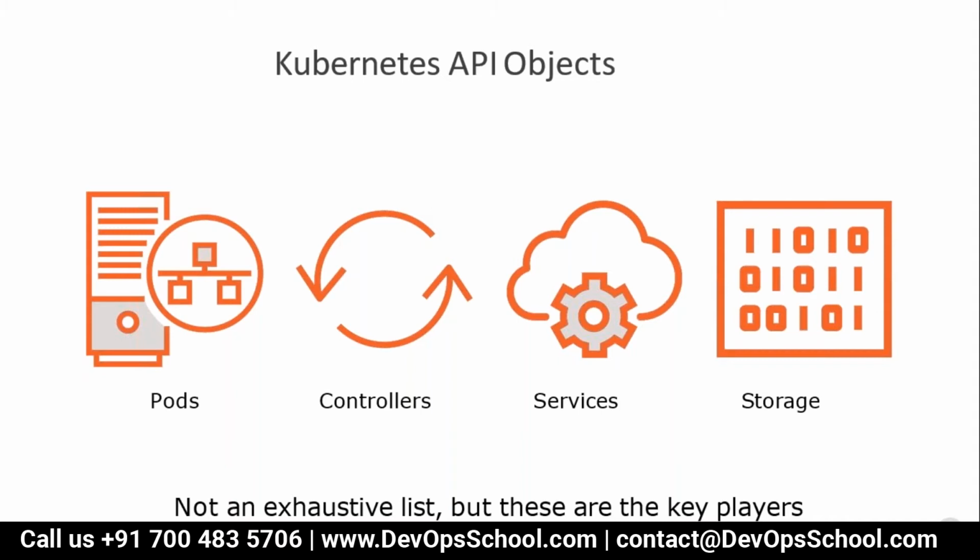For running your application in the Kubernetes cluster for the production server. That we call a Kubernetes API object. Again, remember, we call all these API objects. Why? Because all these resources are in the API server, and we request the API server to create these objects. I want pod, how many pods? I want controller, I want services, I want storage, I want this, I want that. So basically, your work is to learn all the API objects of Kubernetes, nothing else. Because the moment you know what you want, you put it in the YAML file, send it to the API server, and forget about it. That's all. The rest of the work will be done by Kubernetes.